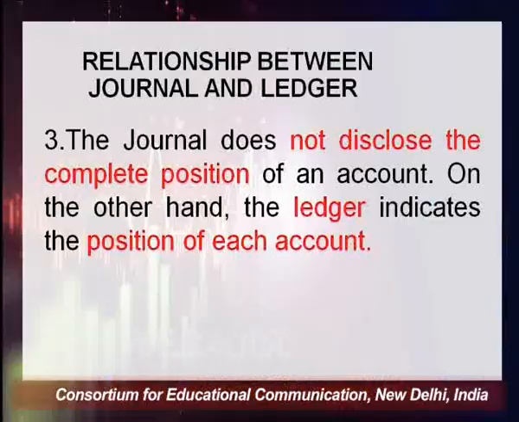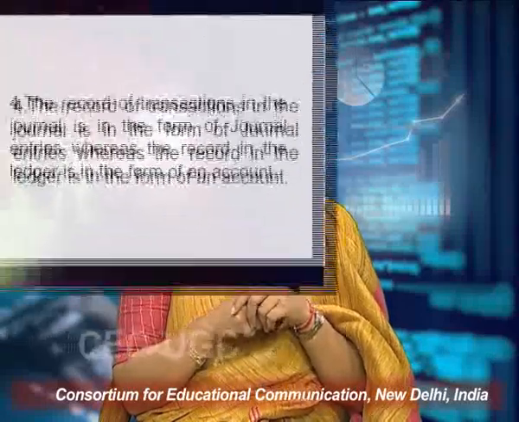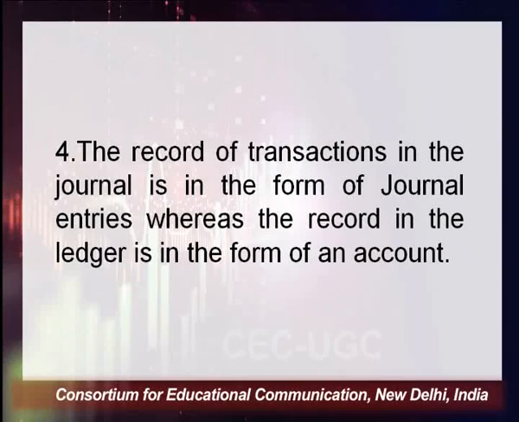The journal does not disclose the complete position of an account. We cannot analyse it. If you want to know the total list of debtors or the total amount of debtors, we cannot ascertain this by preparing a journal. That can be done by preparing a ledger. The record of transactions in the journal is in the form of journal entries, whereas the record in the ledger is in the form of an account.